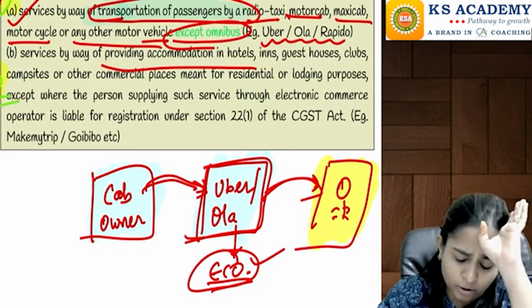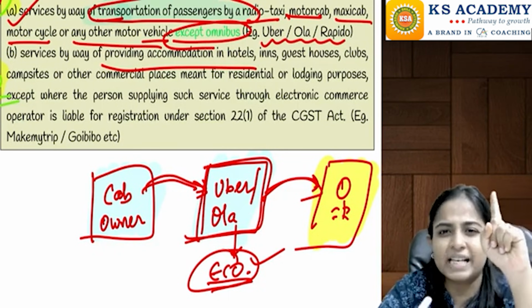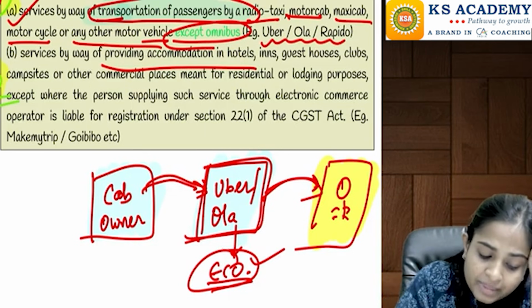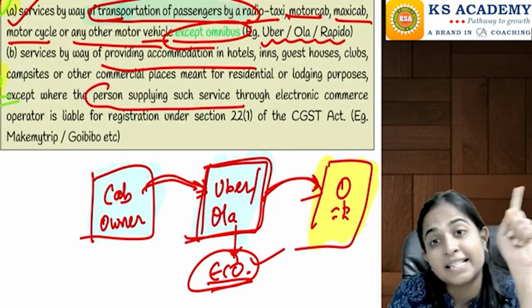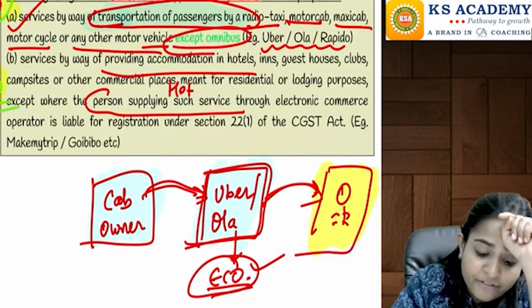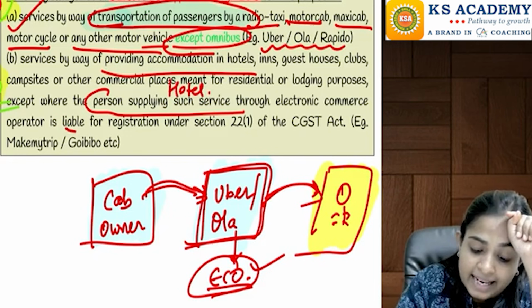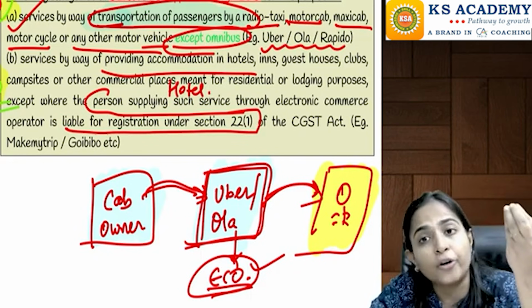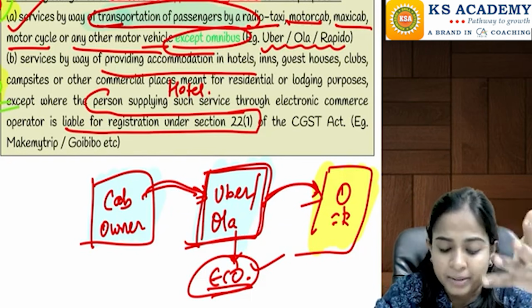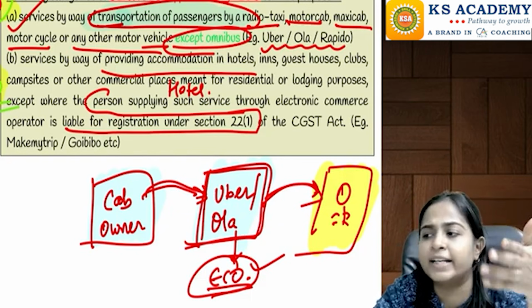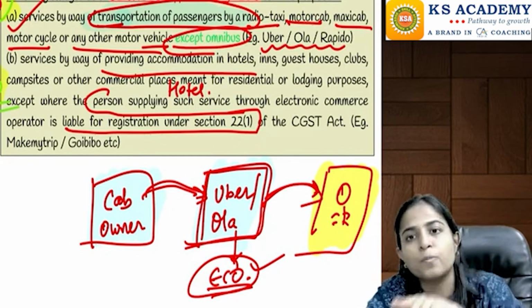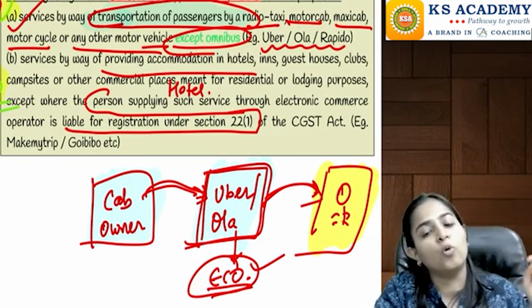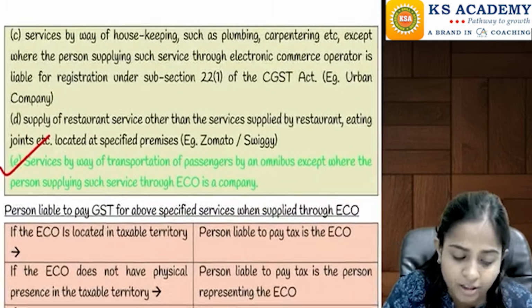But suppose the person supplying such service, that is the main hotel, is liable for registration, that is, the hotel itself is a big person whose turnover has exceeded the threshold limit and is liable to take registration. Then there will be no responsibility on the e-commerce operator, and the hotel will be responsible to pay the tax on the same.